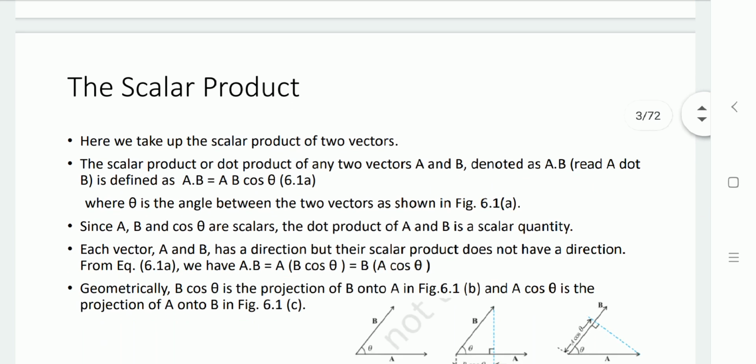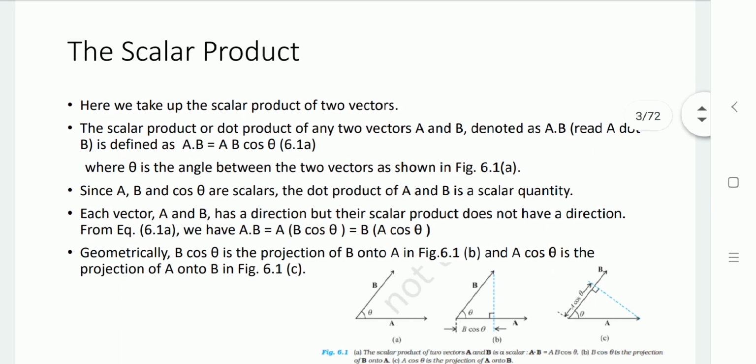Now, in an earlier chapter, we have studied vectors. Now, let us define it in another way. In the earlier session, we did vector addition and subtraction. Here, with these vectors we are now doing the scalar product. Scalar product means we are focusing only on the magnitude, not the direction. While we are performing the product of two vectors, as you can see in diagram A, two vectors A and B are apart by the angle theta.